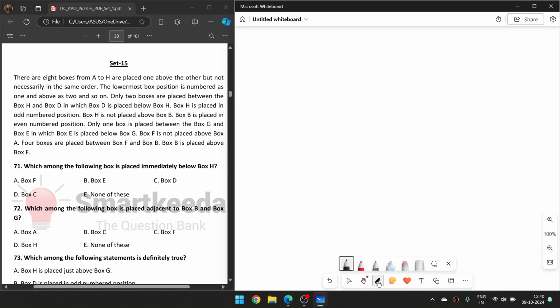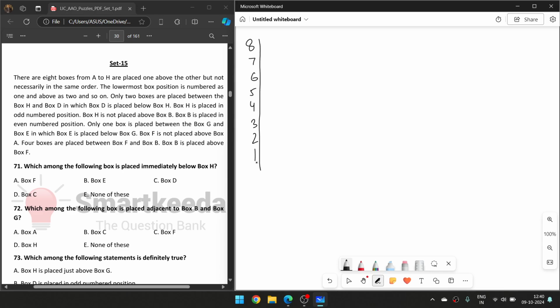So here we are going to solve set number 15. What it says: there are eight boxes, A to H, placed one above another but not necessarily in the same order. So first we have to place 8, 7, 6, 5, 4, 3, 2 and 1. Okay, and this is everything.